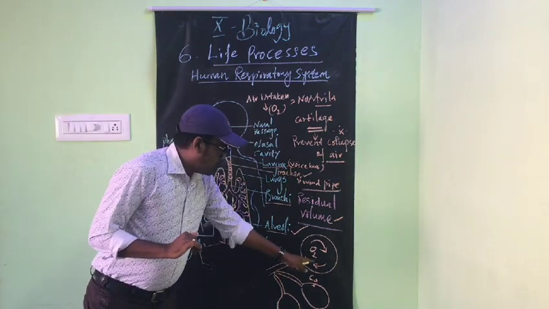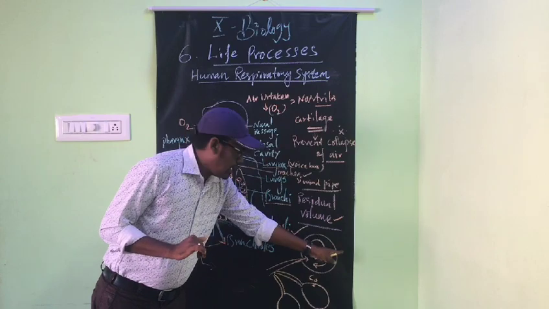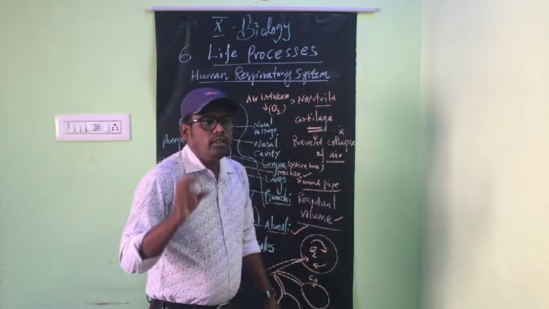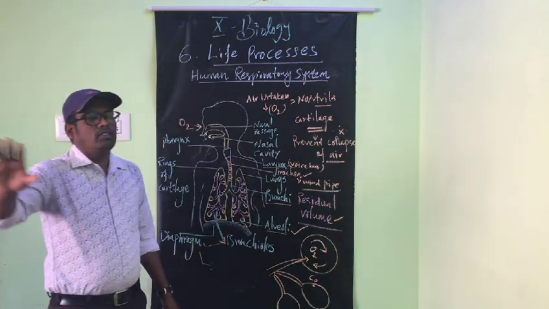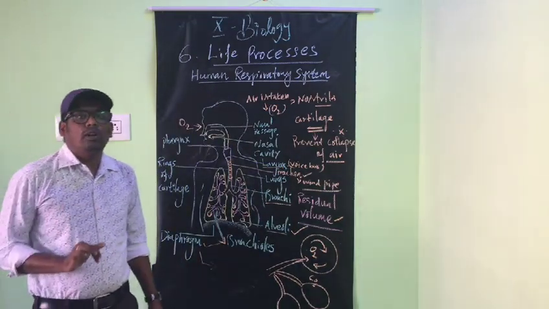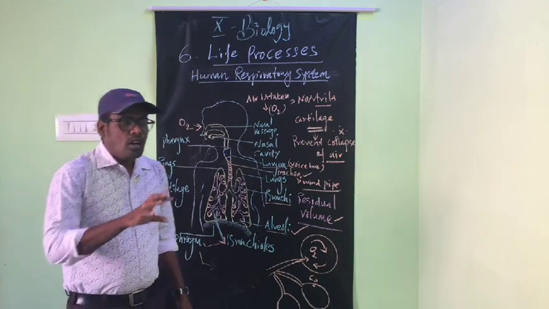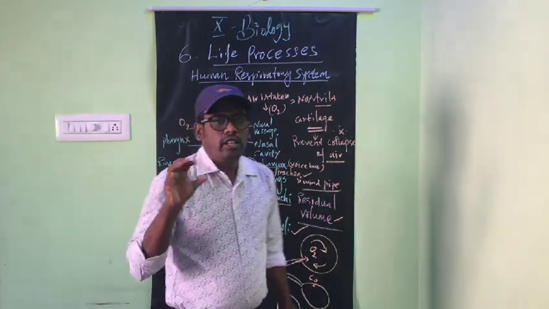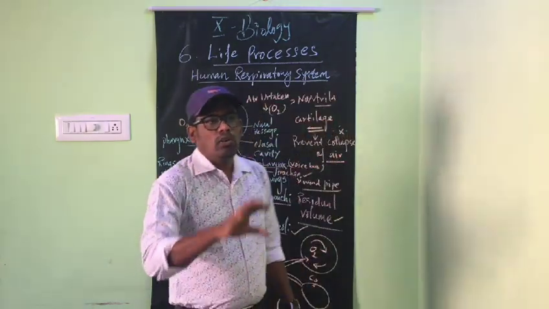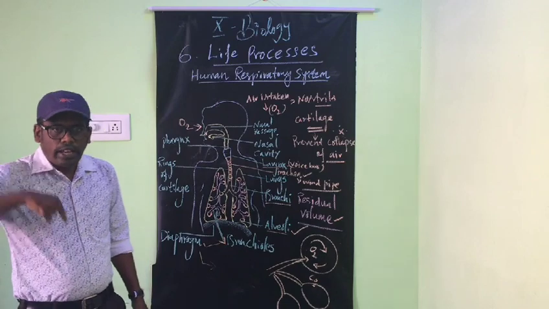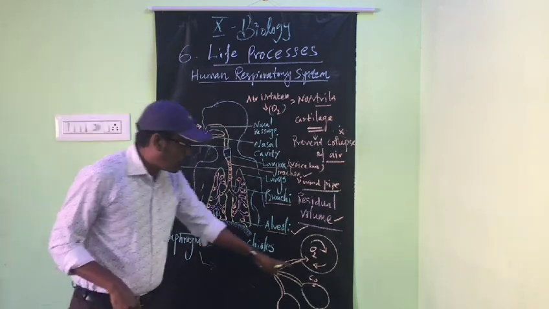Oxygen is absorbed by the cells, and the cells also produce more carbon dioxide. The carbon dioxide is released by the tissues. The blood transports oxygen. After utilizing oxygen in the respiration process, glucose is broken down and energy is obtained. Then the oxygen is utilized and carbon dioxide is produced.